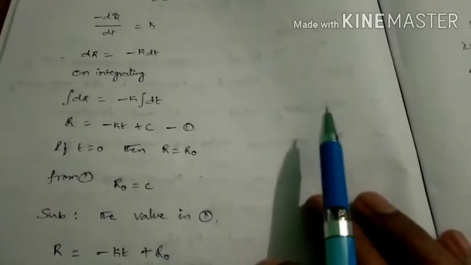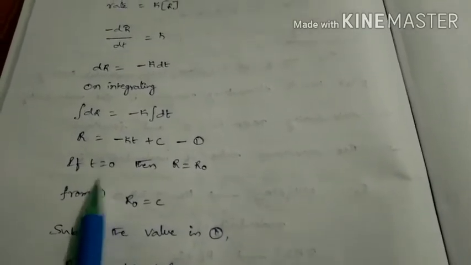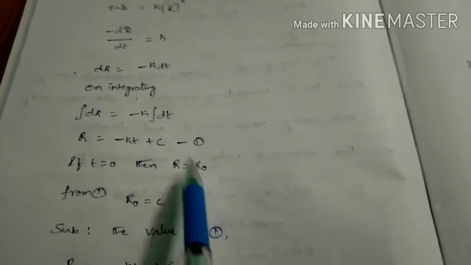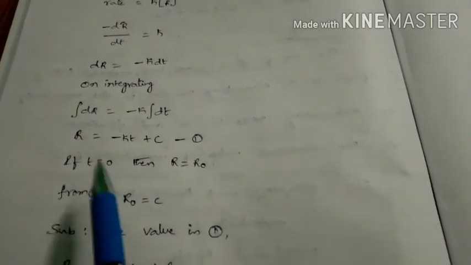After integration, we should put a constant here. That constant is c. Here this is an important thing. If t is equal to 0, that means before starting the reaction, then we have only reactants. That concentration is called here R0, nothing but the initial concentration. If you substitute these two values in this equation, then we get R0 equal to c.